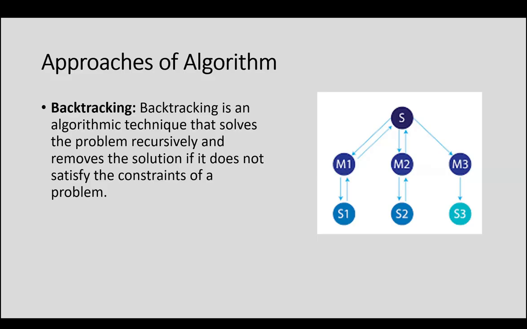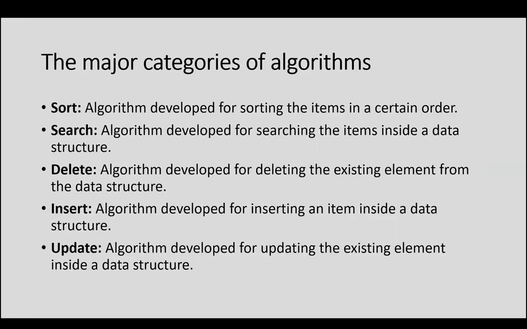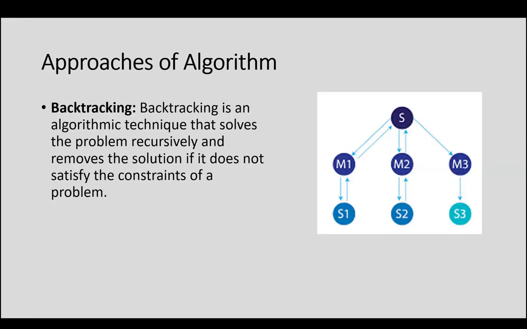If it is not, then the solution will just be removed from there. So that is about the different approaches of algorithms. We have seen a total of 8 approaches for an algorithm. That is the backtracking algorithm, from the recently learned algorithms. So backtracking we have seen.